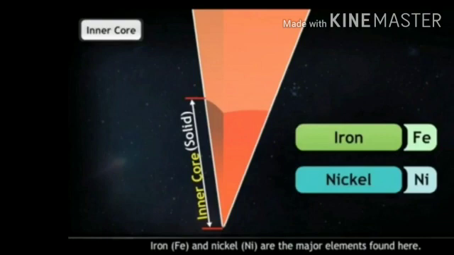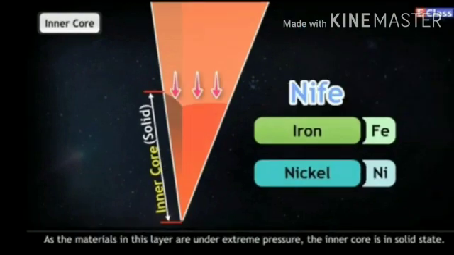Iron, Fe, and nickel, Ni, are the major elements found here. Therefore, this layer is also called Nife. As the materials in this layer are under extreme pressure, the inner core is in solid state. The temperature here is almost equivalent to the surface temperature of the Sun.